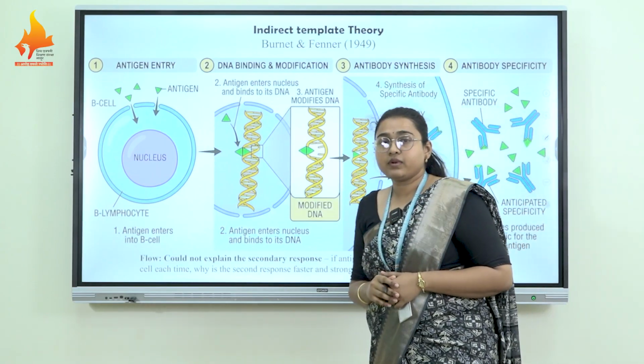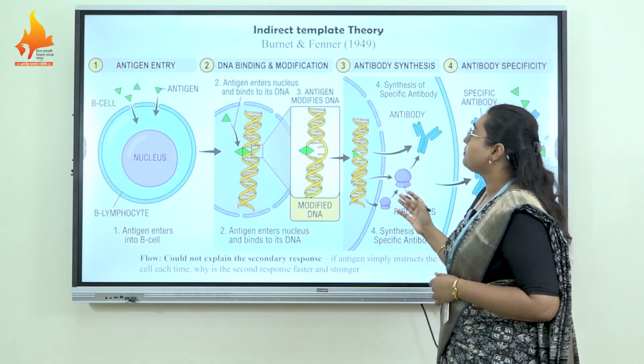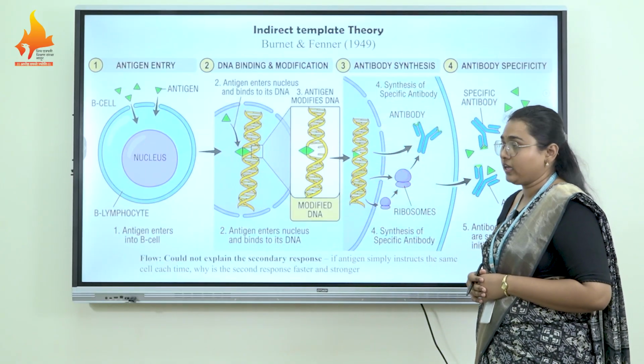Next one is indirect template theory. The indirect template theory is given by Burnet and Fenner in 1949.